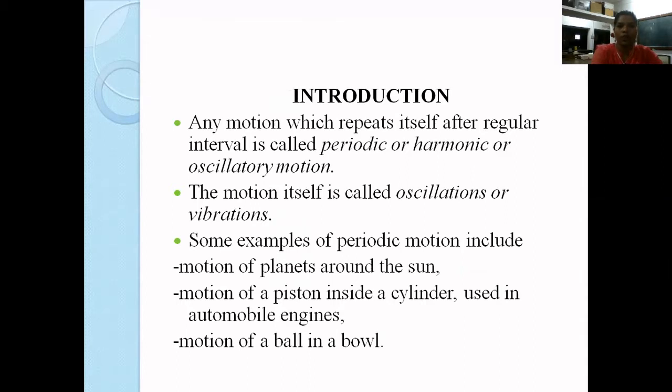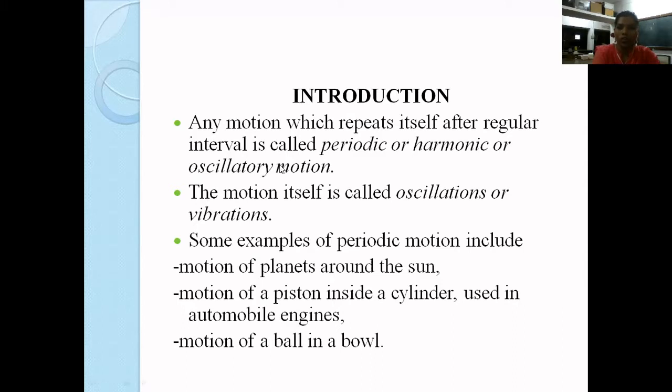So how do I define what oscillatory motion or oscillations are? Any motion which repeats itself after equal interval of time is what we call periodic motion. This periodic motion is also called harmonic or oscillatory motion.